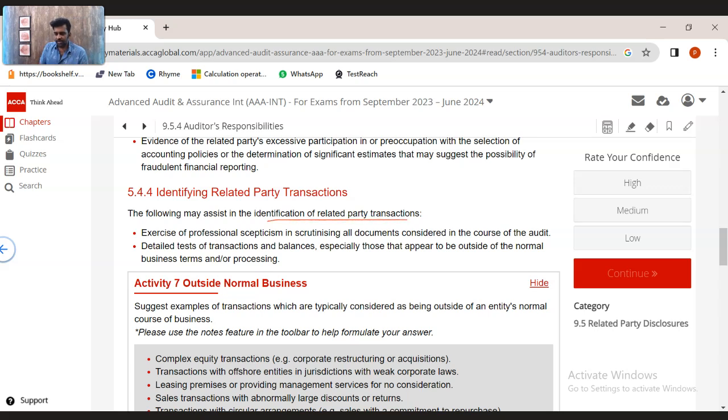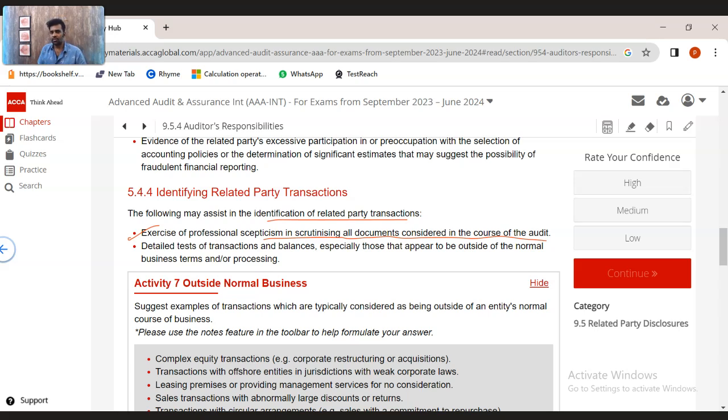Along with the management's identification, auditors should also spend time to see if they are able to identify something. Because what if the management failed to identify? We cannot keep quiet and say, oh, management will do it, we just have to wait and watch. No. We need to ensure that the management identifies. At the same time, we do certain procedures to help us identify the related party transactions. So for that, we need to exercise professional skepticism by scrutinizing all the documents during the course of an audit to see if there is a possibility of a related party transaction.